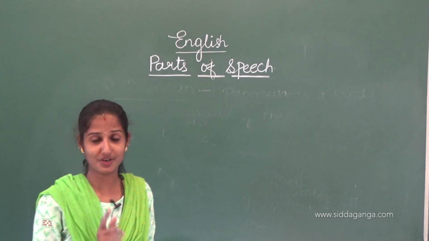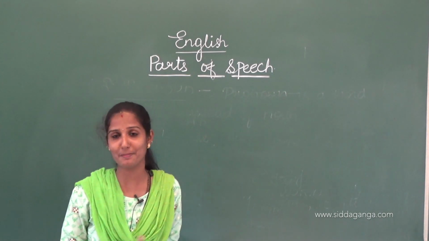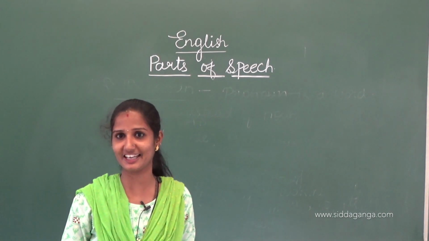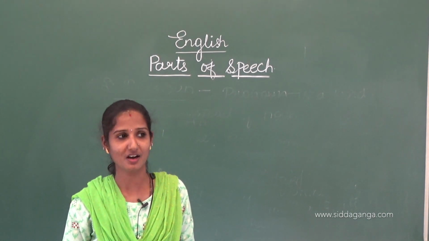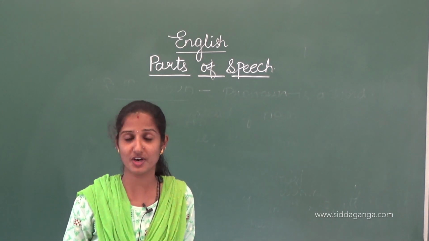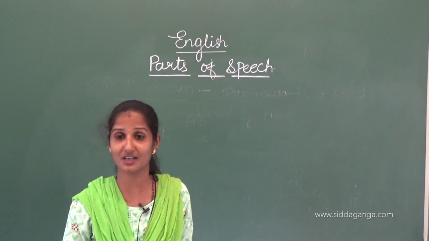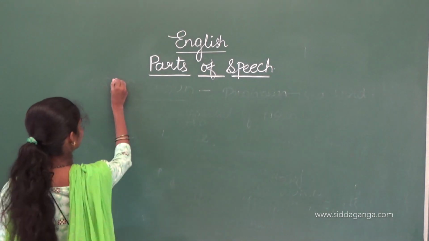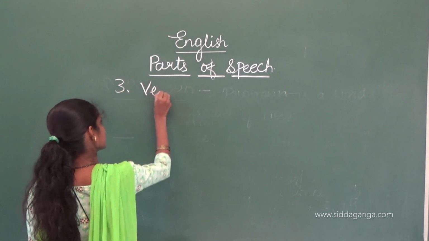If you come to know verbs thoroughly, you will be able to speak very fluently in English. You should know at what time how the verb changes. How verb changes according to the time, then you can speak very easily. Okay. So verb is the third part of speech.